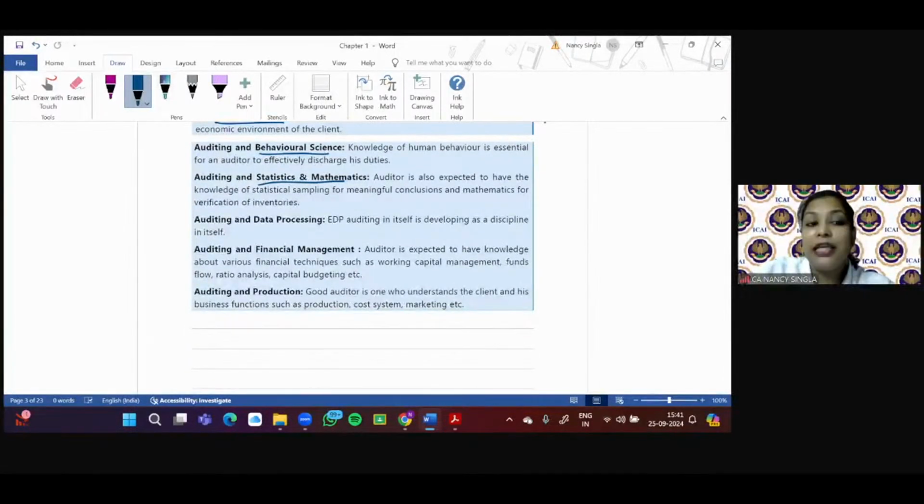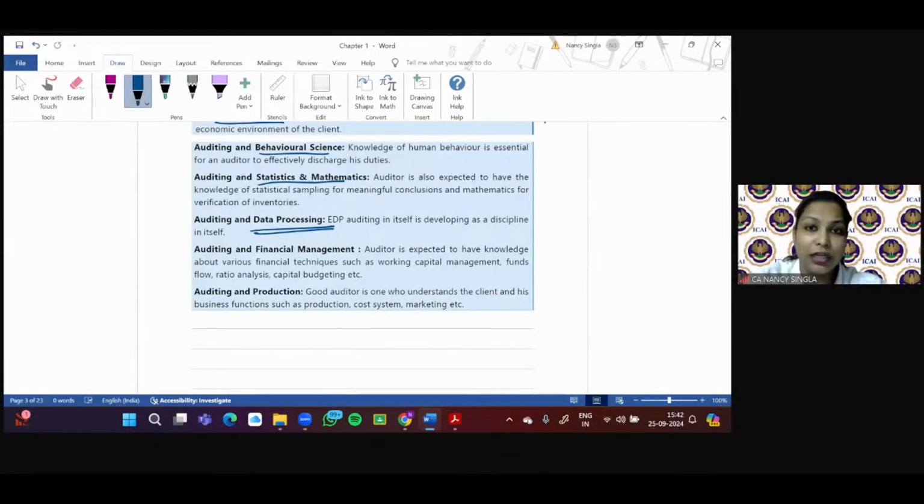Data processing. See, in the case of large companies, let's take the example of TCS. So the maximum of the data is maintained on computer systems, right? So unless and until the auditor has an understanding of the computer system, the IT system, the electronic data processing, he'll not be able to conduct an effective audit because the entire data is available on the system now.